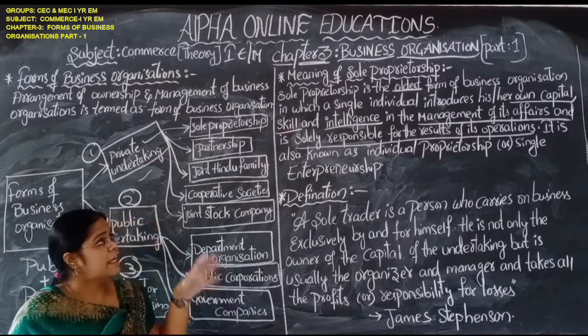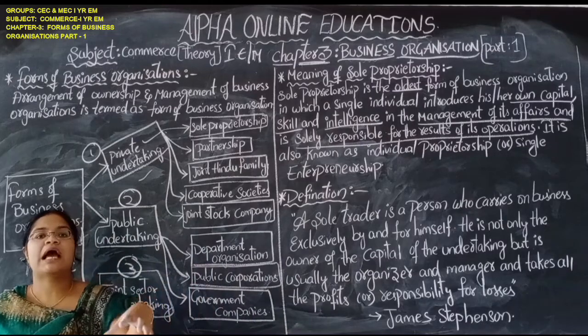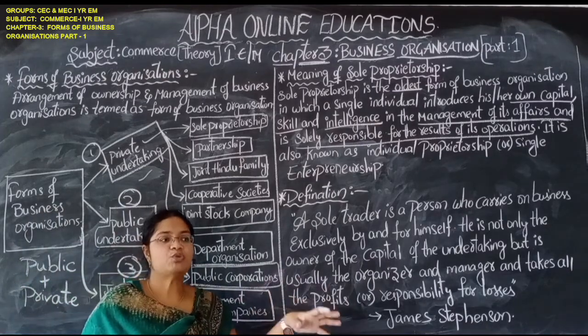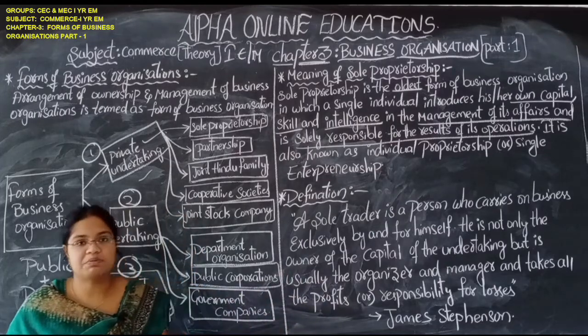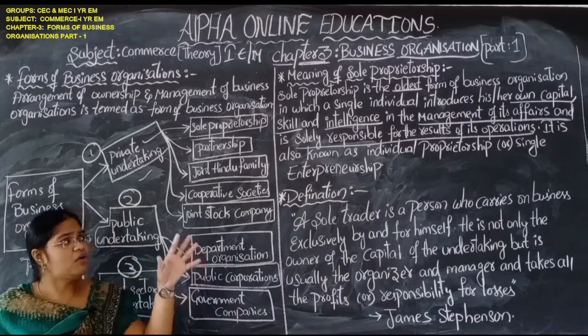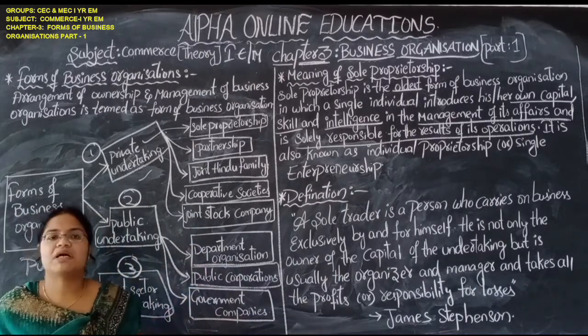Okay, he is responsible, he will bring the capital, and he only has to manage whatever activities are going on in the business. No other one will come and help him. Okay, if he wants to take help, his family will help him, but no other will come and help him.